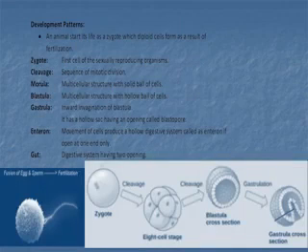Development pattern in animals. An animal starts its life as a zygote, which is a diploid cell formed as a result of fertilization. This figure shows the fusion of egg, the female reproductive cell, and sperm, the male reproductive cell. They are fused together, known as fertilization. The result becomes a zygote. This is the structure. Here this one is sperm and ova. They are fused together to form a zygote.